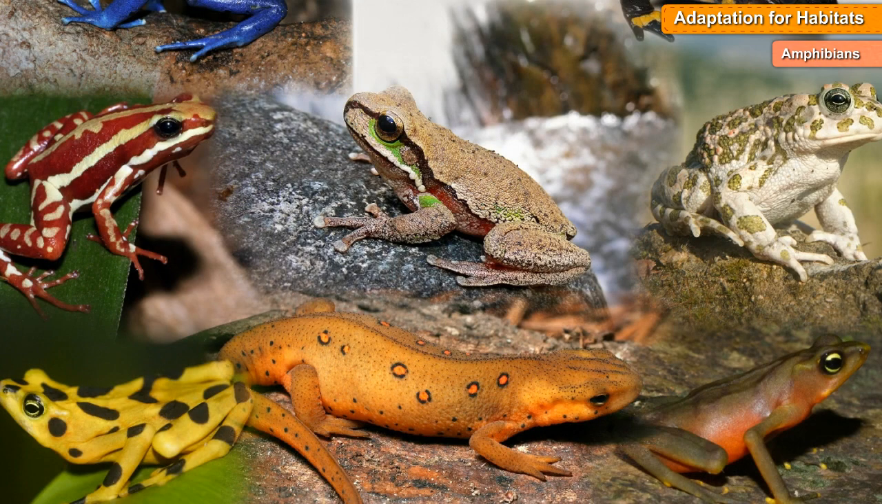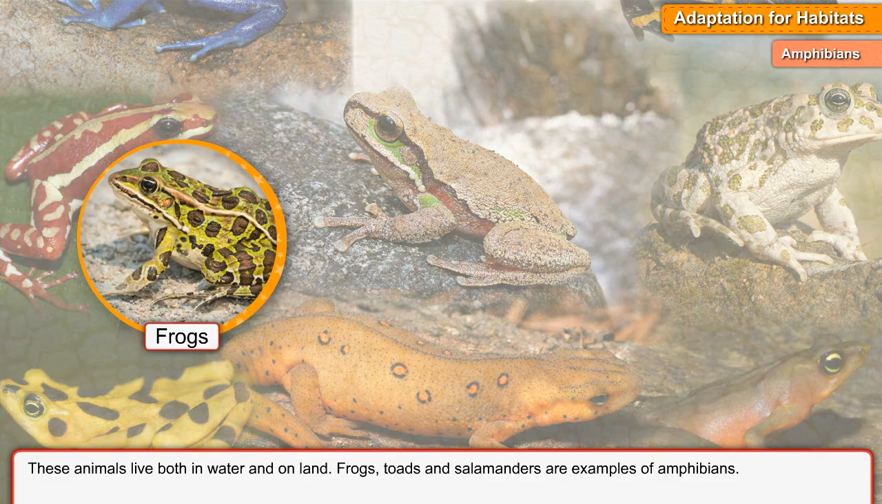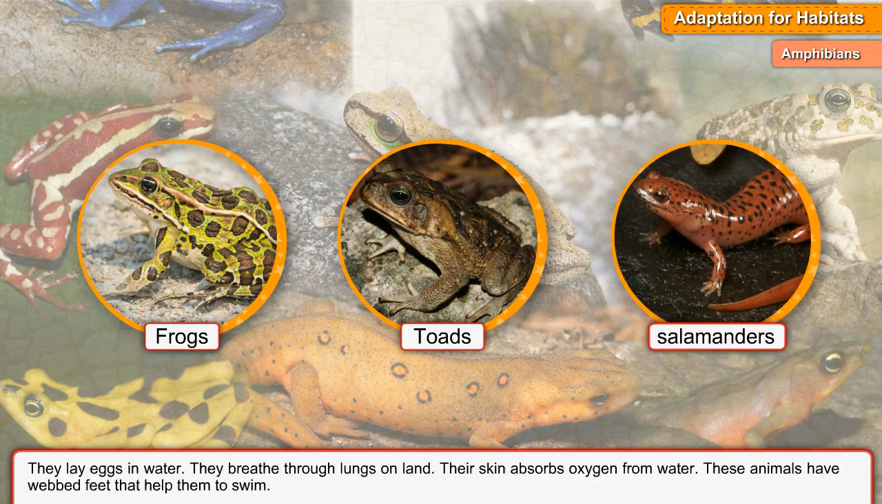Amphibians. These animals live both in water and on land. Frogs, toads, and salamanders are examples of amphibians. They lay eggs in water. They breathe through lungs on land. Their skin absorbs oxygen from water. These animals have webbed feet that help them to swim.